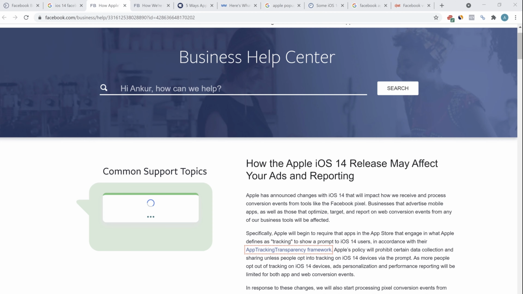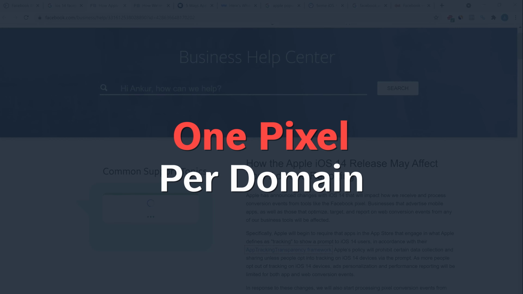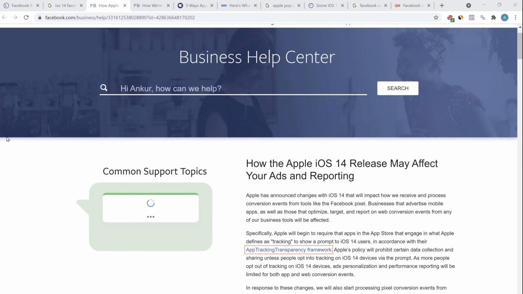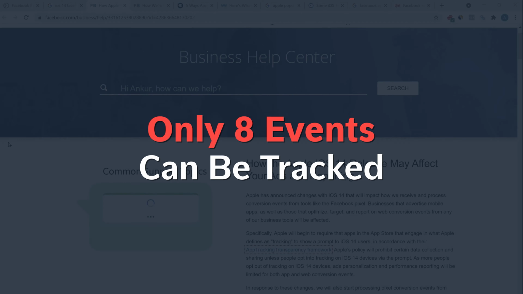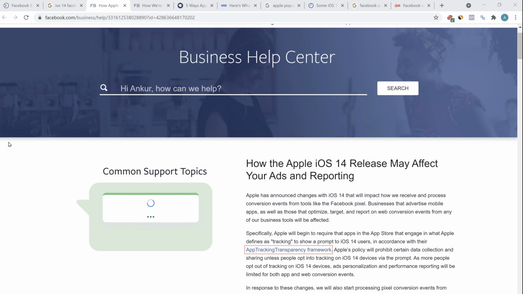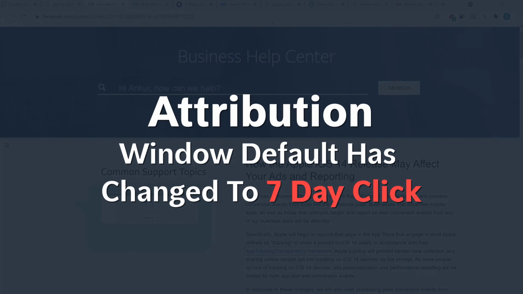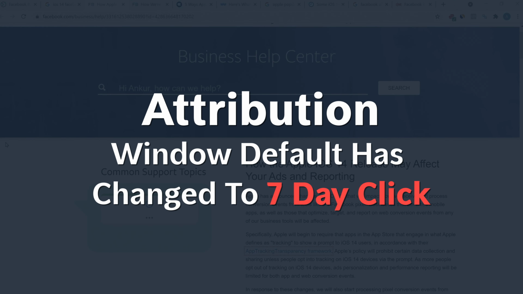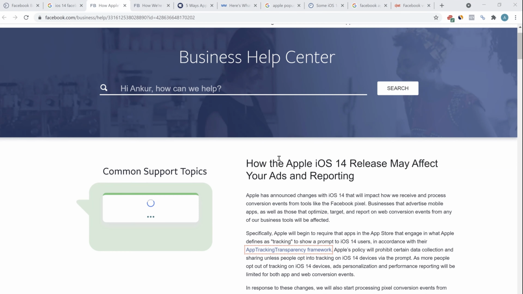Earlier, unlimited pixels could have been placed on a website, but now only 1 pixel per domain is allowed and the domain must also be verified. Earlier, unlimited standard events and up to 40 custom conversions were allowed, but now a limit of only 8 events can be tracked, including standard events and custom conversions for measurement and optimization. Earlier, the attribution window default was 28-day click, 1-day view, but now the attribution window default has been changed to 7-day click.